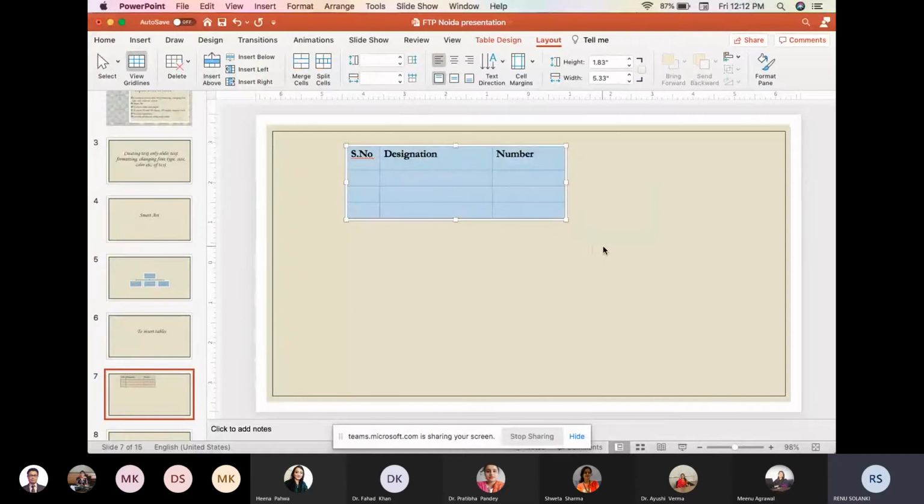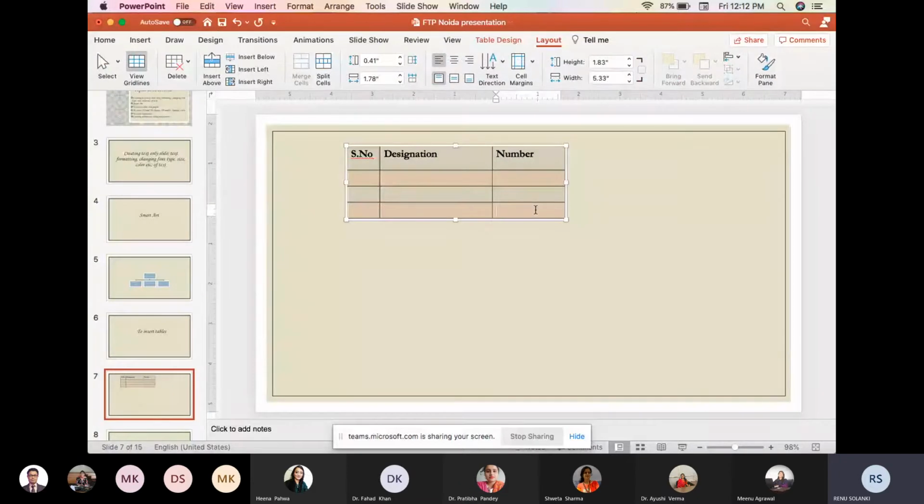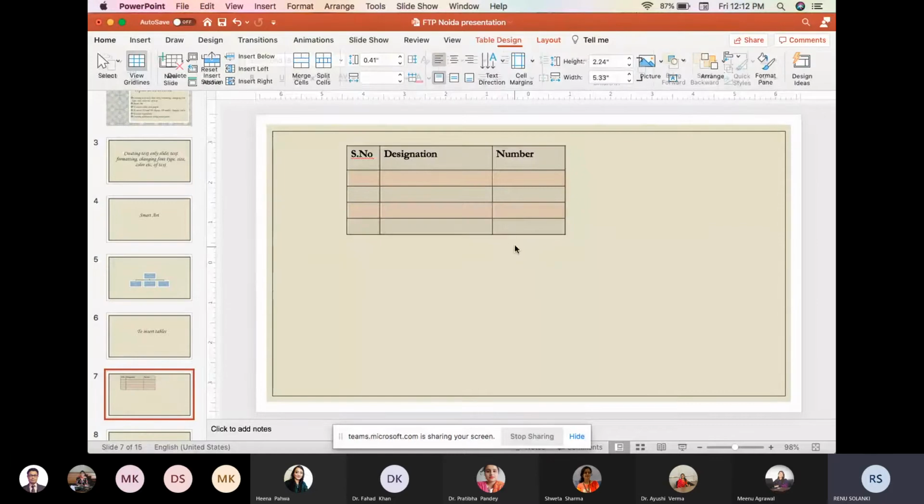In this way we can delete the extra columns and the rows which have been inserted in our table, or we can add the extra columns or the extra rows to our table like this one. So it is asking me insert below. It means one row will be inserted below this row having the cursor. So it will insert another row.